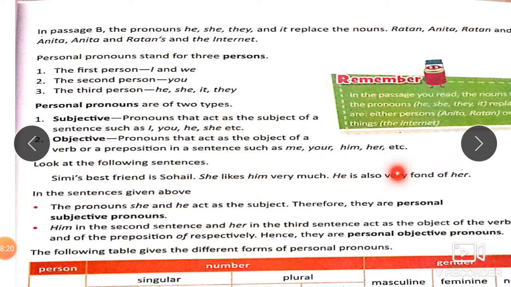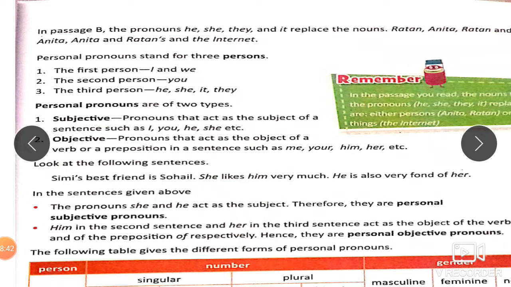He is also very fond of her. In this sentence, who is very fond of her? He. So, he is the subject. He is very fond of whom? Her. So, her is the object. Therefore, he stands as personal subjective and her stands as personal objective. I hope I could make myself clear to you.